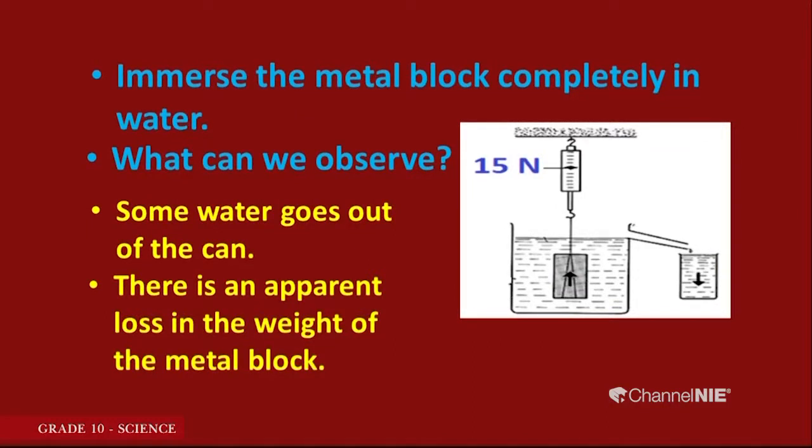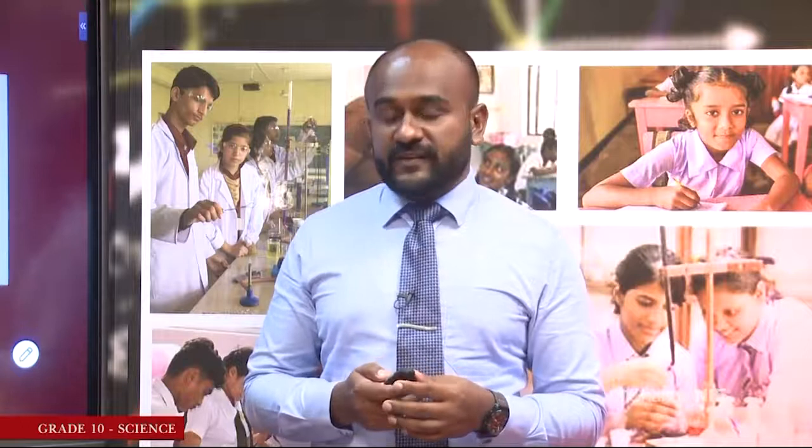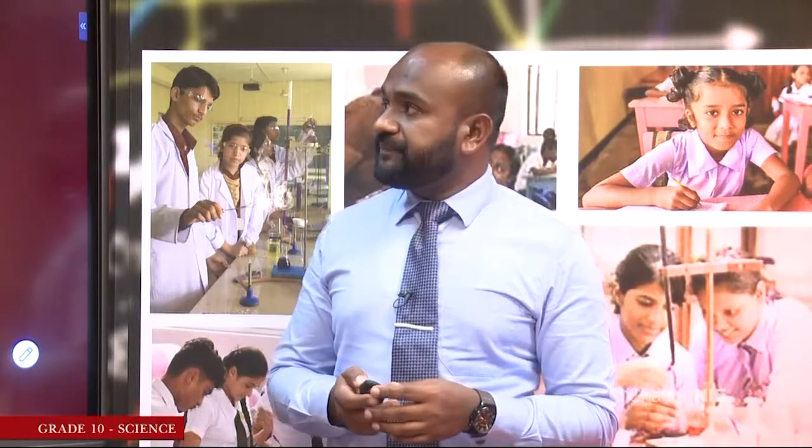What was the weight of the metal block earlier? It was 25 Newton. Now, how much? Now it is 15 Newton. Has it lost something really? No, it has not lost something. The object is there as it was earlier, but now it shows an apparent decrease in the weight of the object. Earlier it was 25 Newton, now it is 15 Newton. So, let us see the reason.